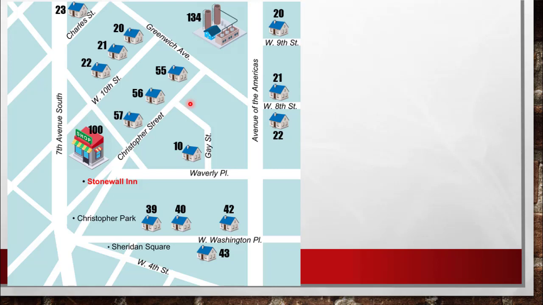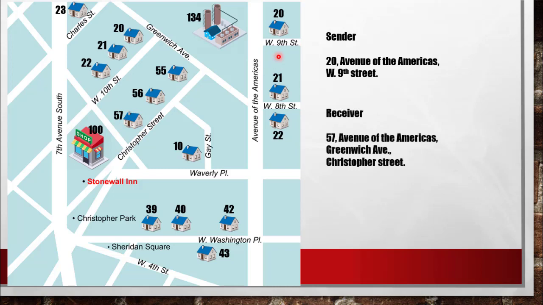Let's say a person in W9th Street wants to send a message to someone here in Christopher Street. The sender's address will be number 20 Avenue of the Americas, W9th Street. Now this sender is going to send this mail to Christopher Street. So the receiver would be 57 Avenue of the Americas, Greenwich Avenue, Christopher Street. So from this lane, there was a sublane called Christopher Street and 57.